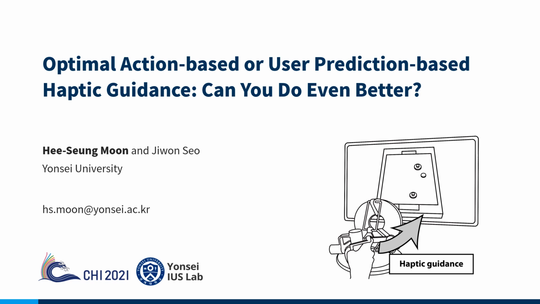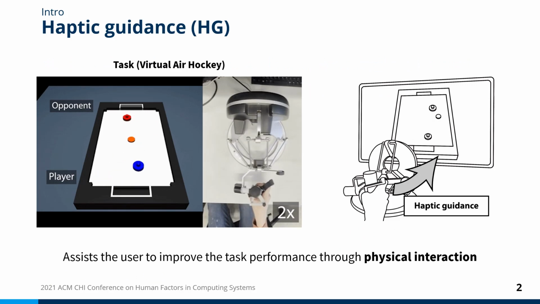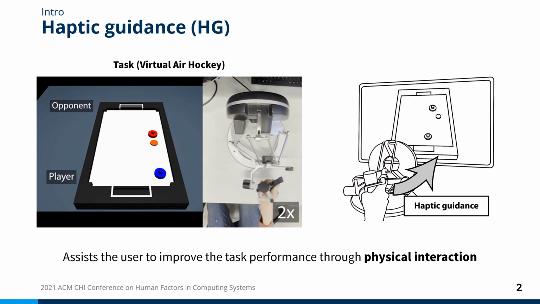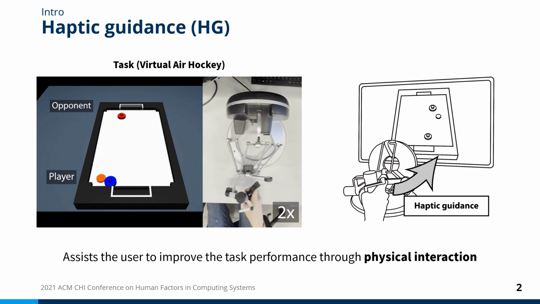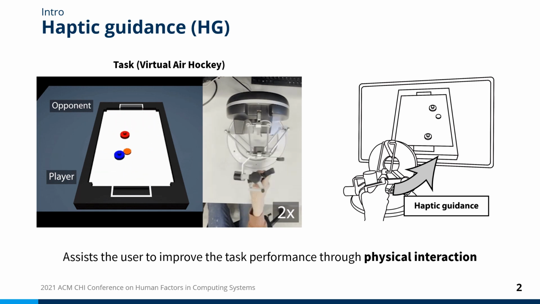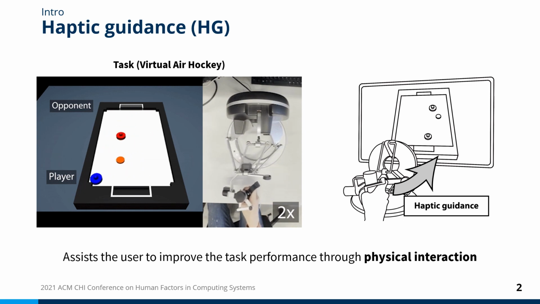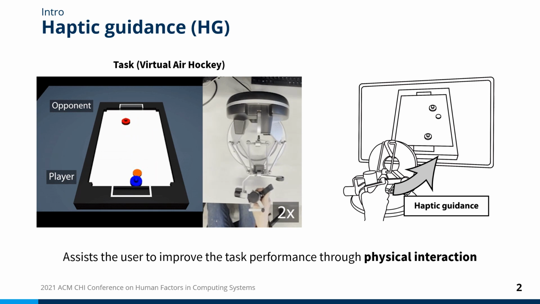Can you do even better? Haptic guidance can be defined as a guiding force which is delivered to a user and assists the user to improve task performance. For example, in this paper, we built a virtual hockey environment which can be controlled by a haptic device, so the users can decide their input, receiving the haptic guidance which assists them to play better.